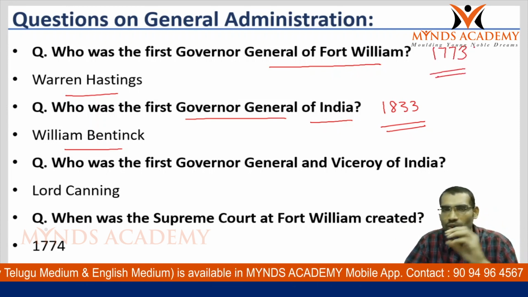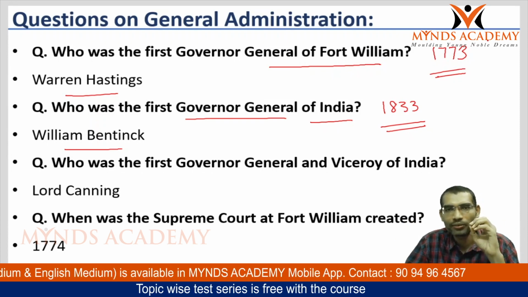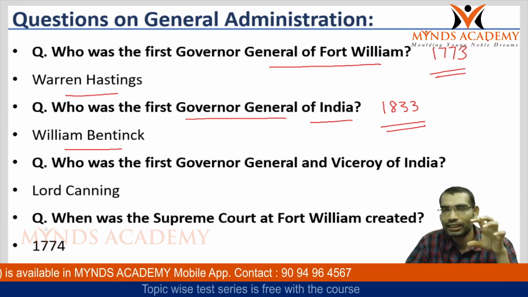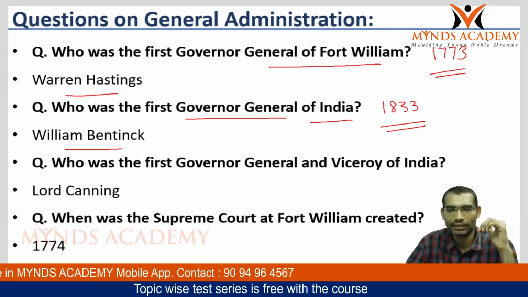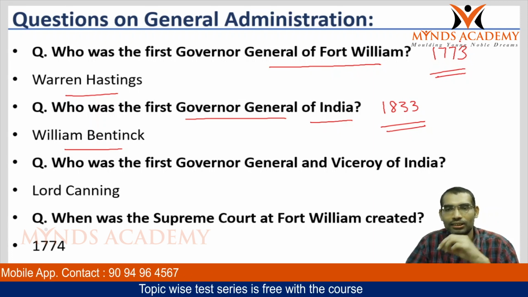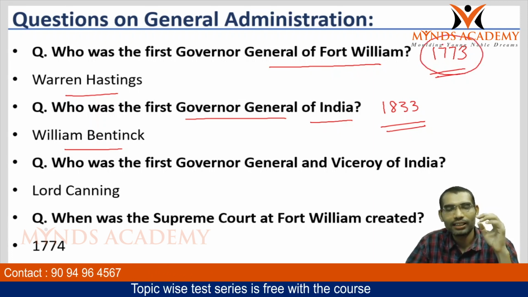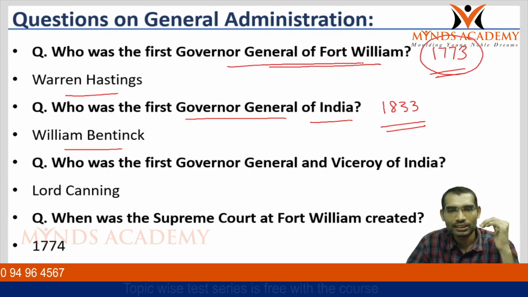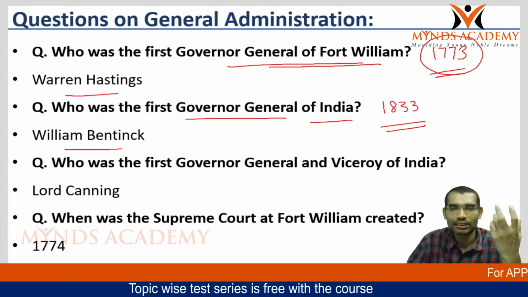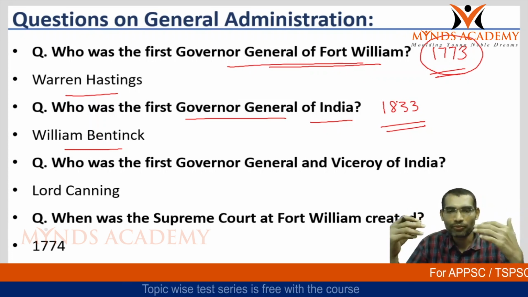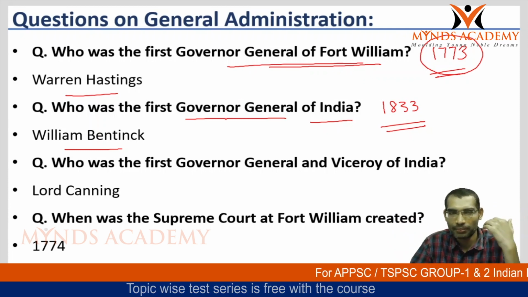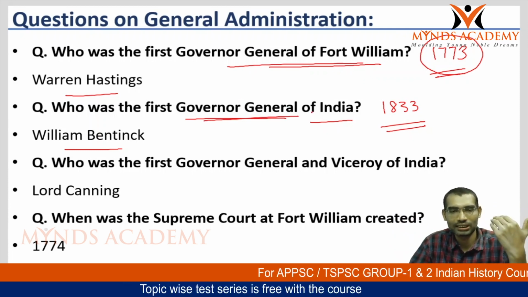During this time period, only the Bengal province was under them, and some Madras provinces and the Bombay province were there. Near Bombay, near Madras, near Bengal, some territories were under the company. So at this time the Governor General of Fort William was created. By 1833, most of the Indian subcontinent passed into the hands of the East India Company. Because of this, the Governor General of India was created.